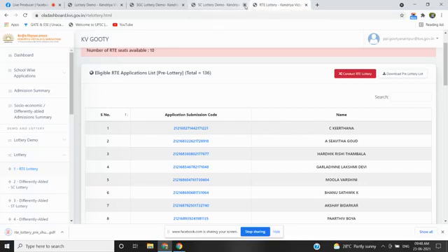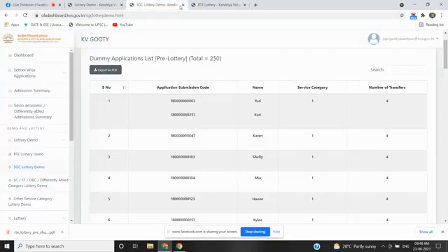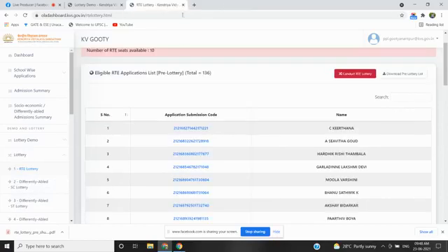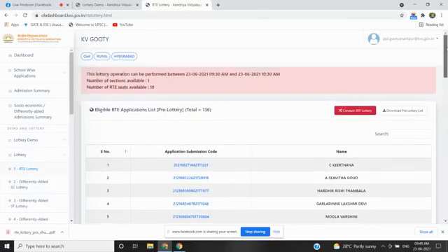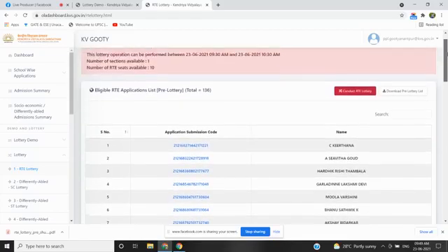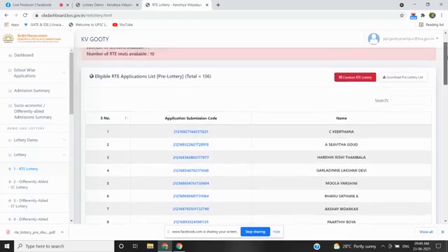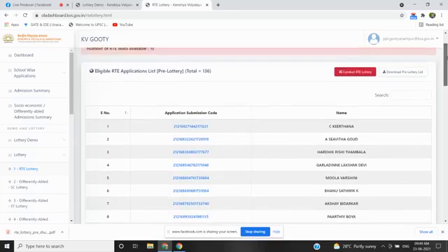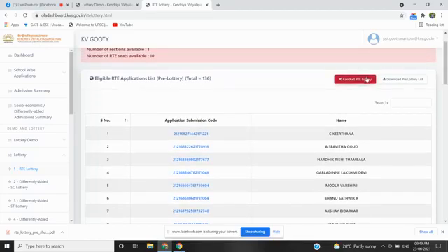Now you can see some of the names I have read, and a total of 10 seats will be given under RTE, and the eligibility criteria according to the Kendriya Vidyalaya Sangathan headquarters. I am clicking the conduct lottery button. Everybody please observe it carefully.